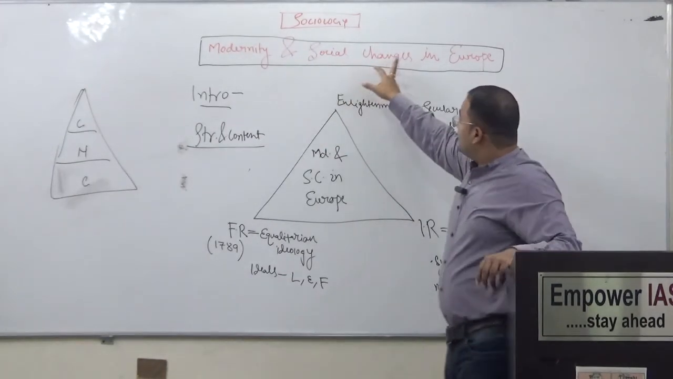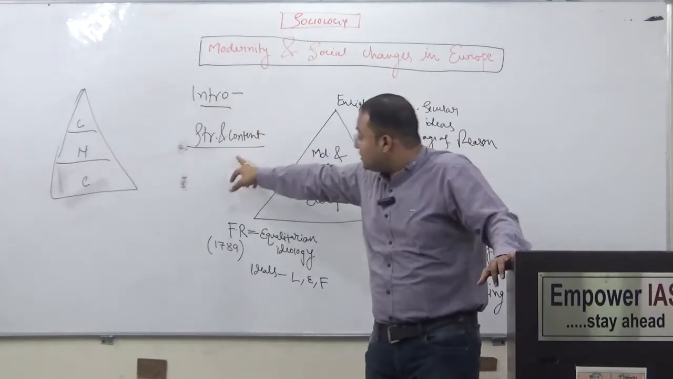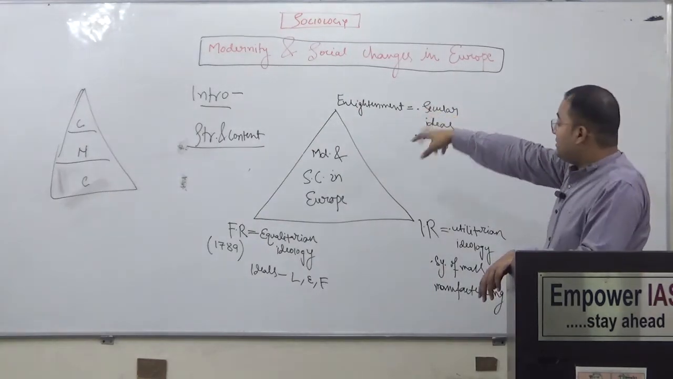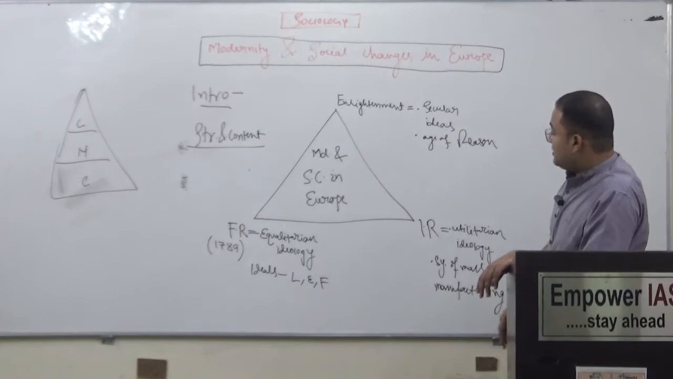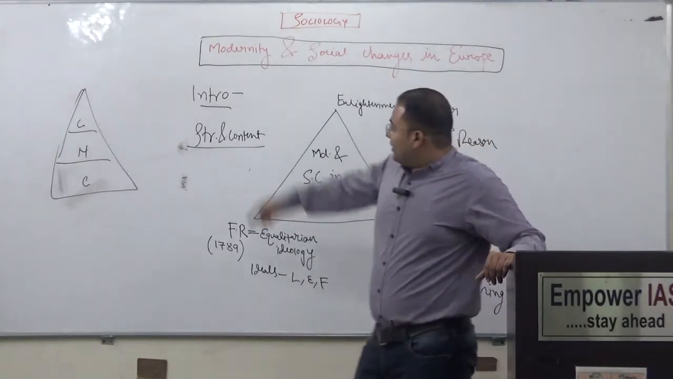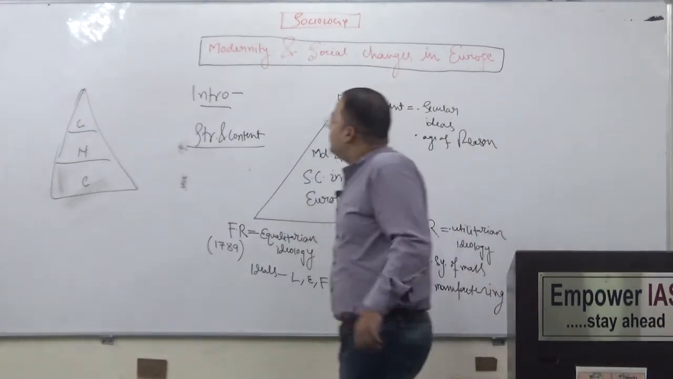So modernity and social changes in Europe: what should be the introduction, the definition, and what should be the structure and content? This should be the structure. We have to describe the Enlightenment phase, then the French Revolution phase, then the Industrial Revolution phase. Now, the last point of this topic, modernity and social changes in Europe.